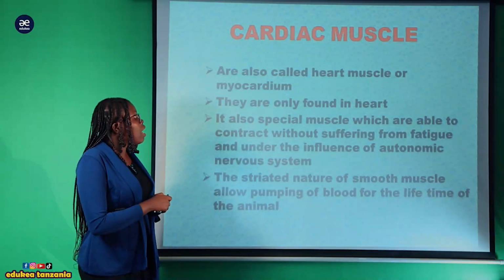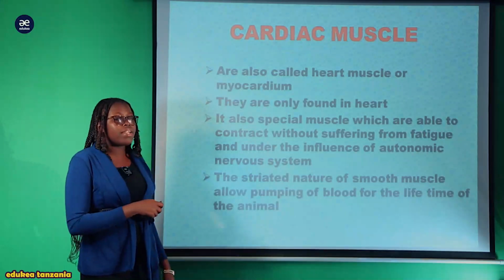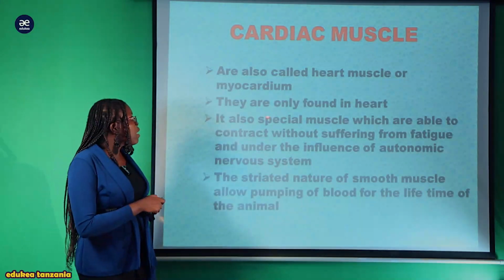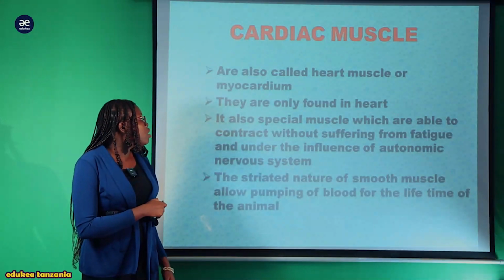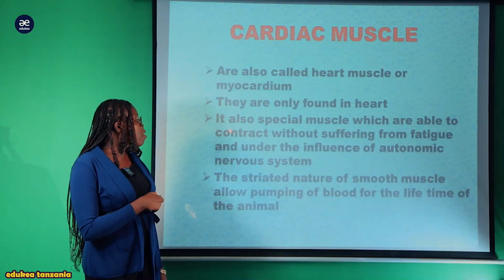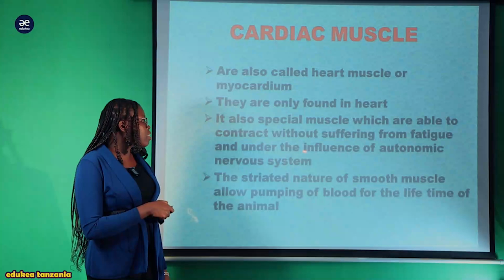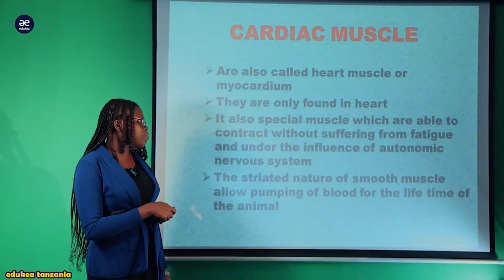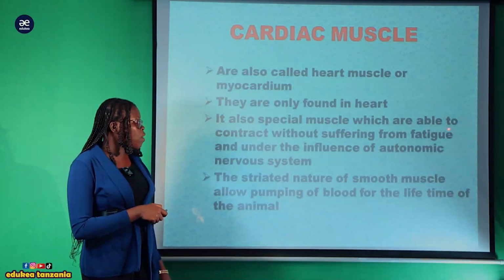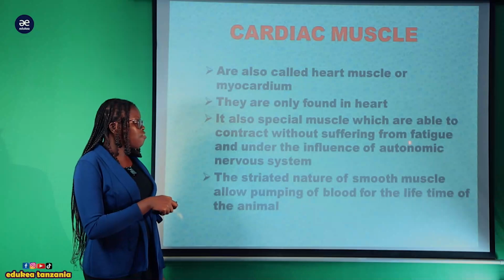So they are called heart muscle or myocardium, and they are only found in the heart. It's also a special muscle which is able to contract without suffering from fatigue and is under the influence of the autonomic nervous system. And that's why this muscle, kwa nini zenyewe haziwezi zikasuffer from fatigue?